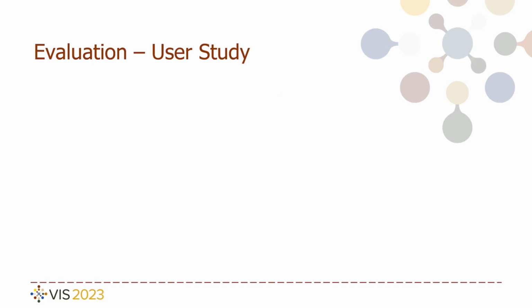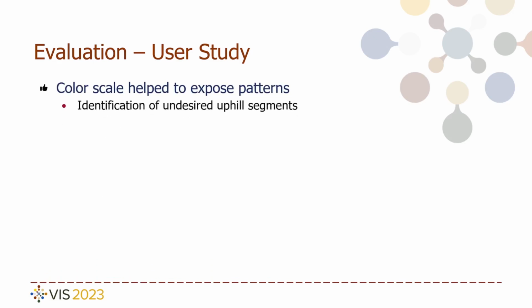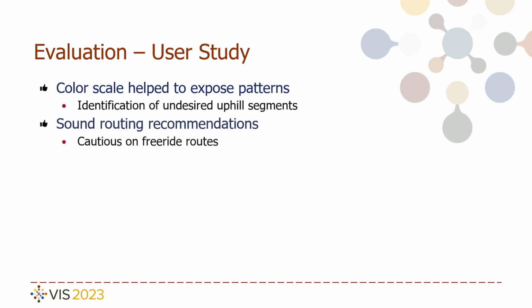Findings from the study conclude that the subjects were content with the color scale as it helped them to identify undesired uphill segments. Furthermore, the experienced guides concluded that the routing recommendations were appropriate. Care should be taken, however, when recommending free riding routes, as fatal accidents can happen here when not taking the necessary precautions. We added a disclaimer to our application when recommending these slopes.